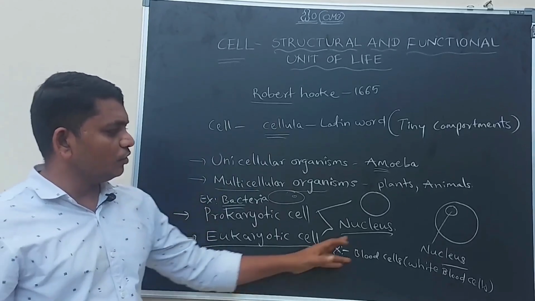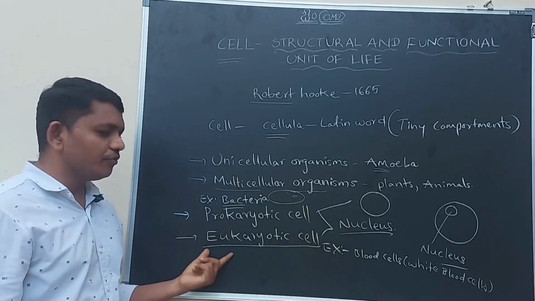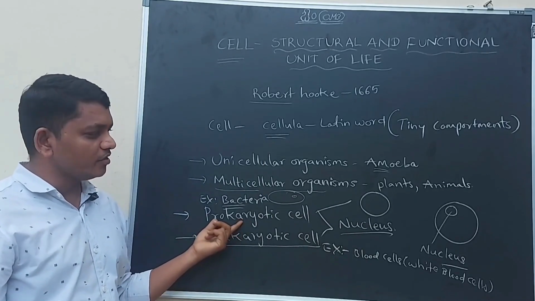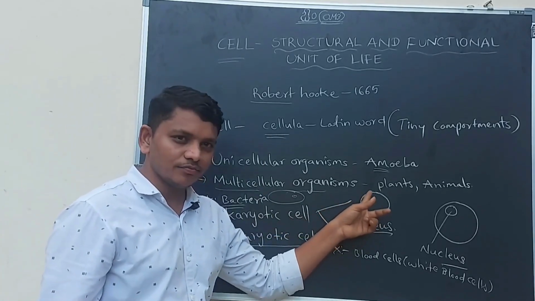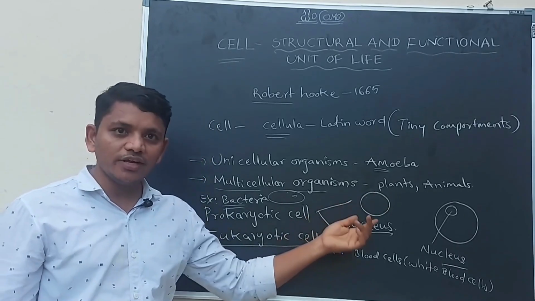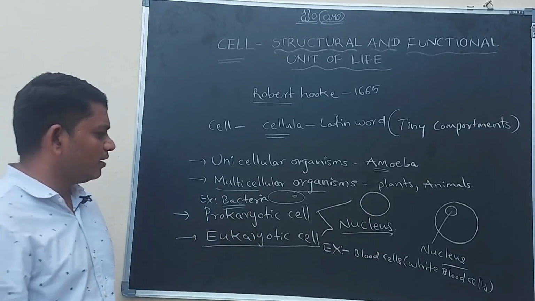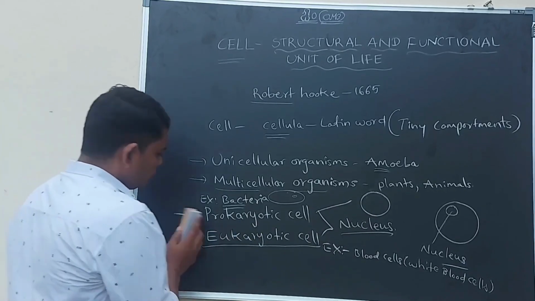And based on the presence of the nucleus, cells are classified into two types: prokaryotic cells and eukaryotic cells. In the prokaryotic cell, there is no nucleus in the cell, and in the eukaryotic cell there is a nucleus within the cell. That is the classification of cells on the basis of the nucleus.